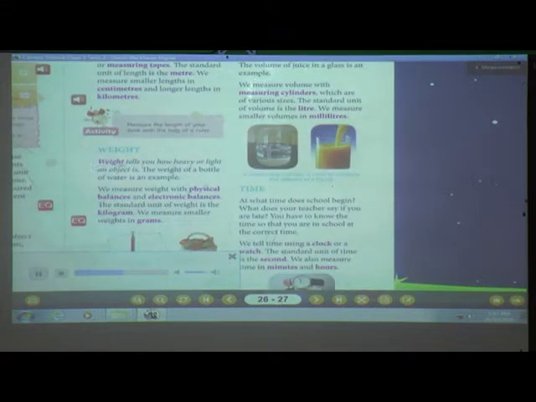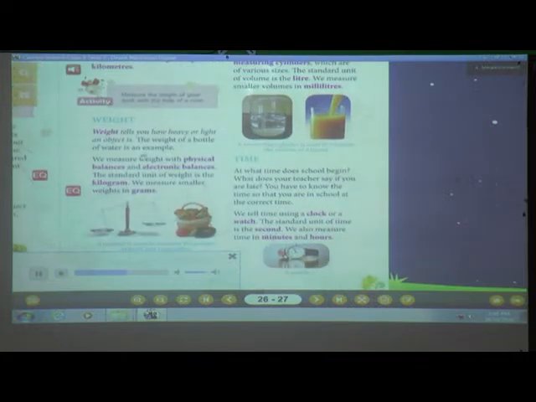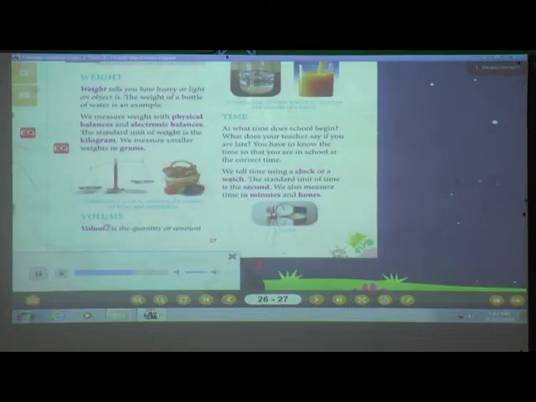Weight. Weight tells you how heavy or light an object is. The weight of a bottle of water is an example. We measure weight with physical balances and electronic balances. The standard unit of weight is the kilogram. We measure smaller weights in grams.